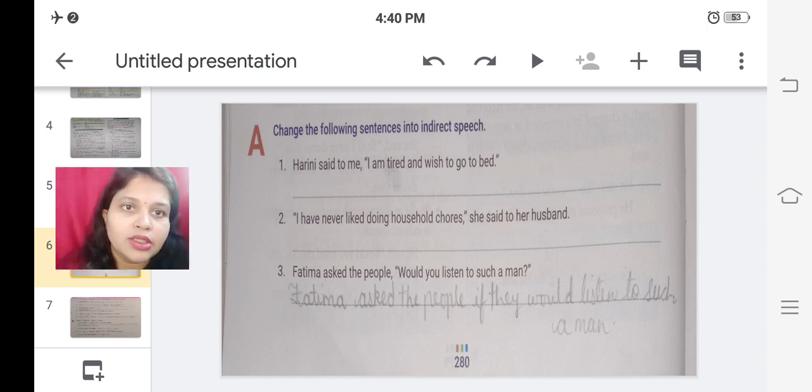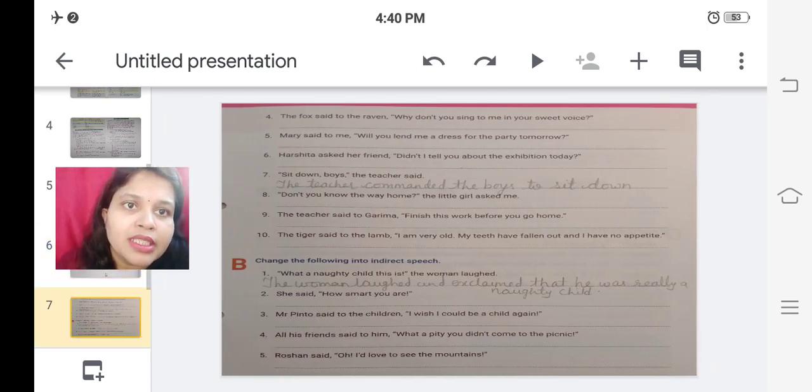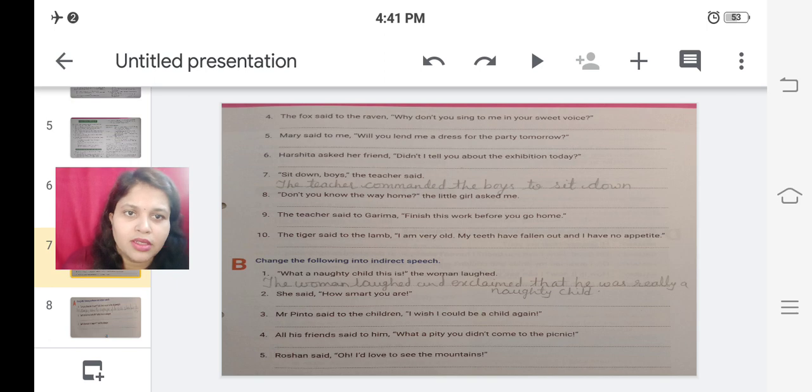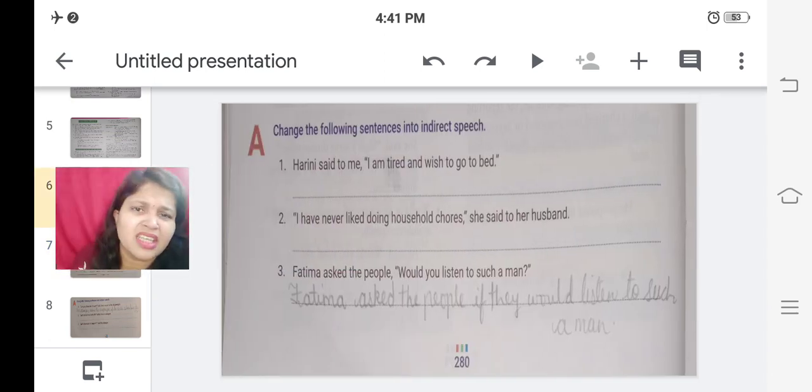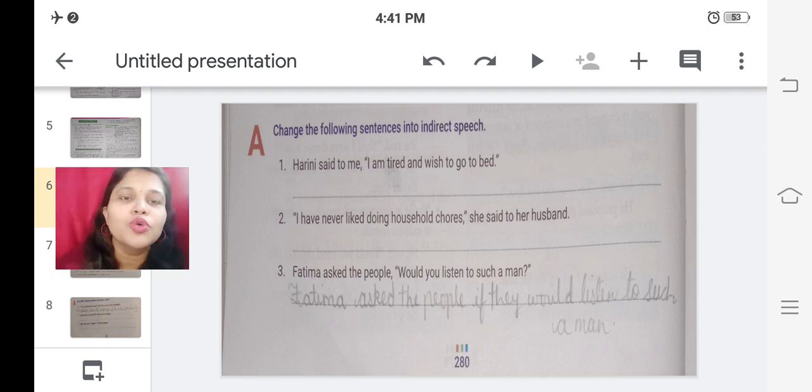Okay, so as you can see over here in exercise A, total sentences are 10. Out of them 2 I have solved. Same as for your exercise B, change the following sentence into indirect speech. Out of 5 I have solved for you people 1. Okay, if there are more sentences, let me check. Yeah, you have only 5 sentences in your exercise B. I'm a little bit confused because grade 10 they are having 10 sentences in exercise B. So okay, so let us start with exercise A.